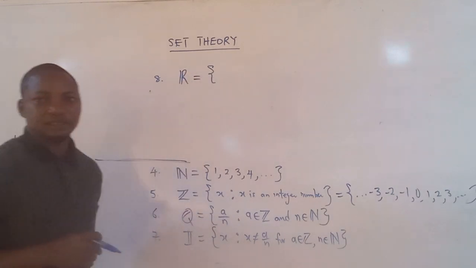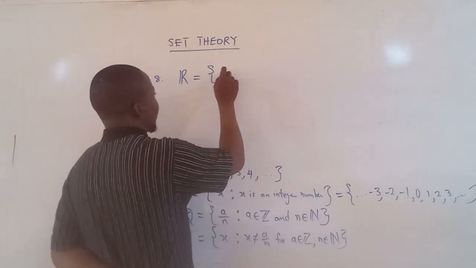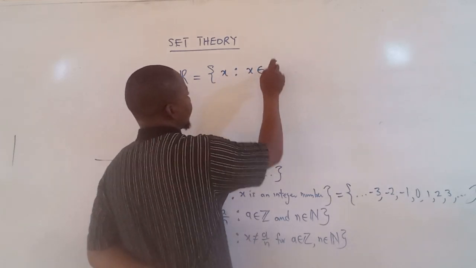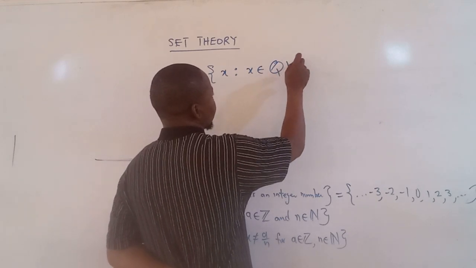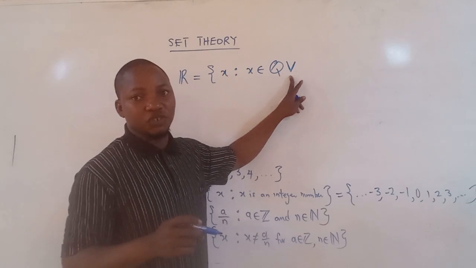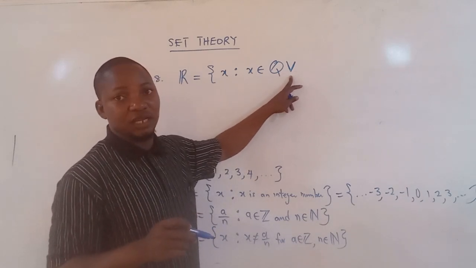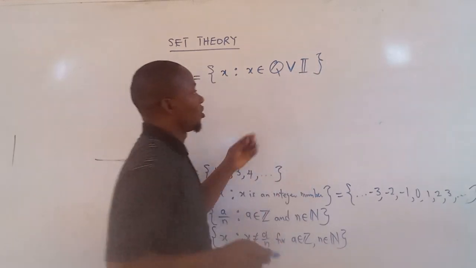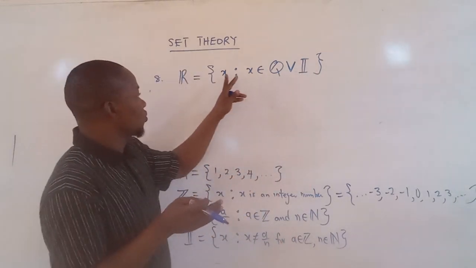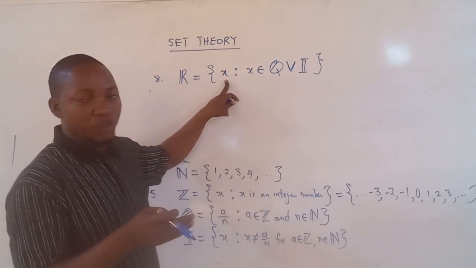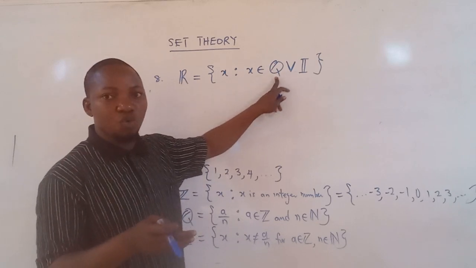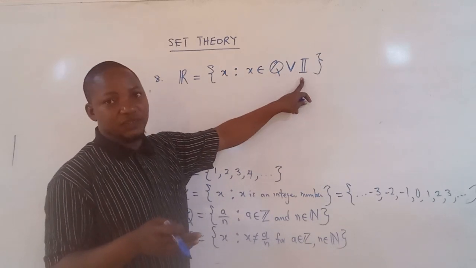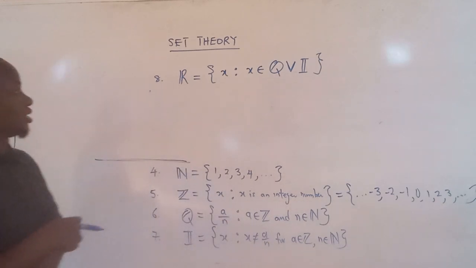We can write this as x such that x is a member of the set Q or I. This symbol is known as a disjunction in logic, and it's used to represent the union of two sets. So R is the set of x such that x is a member of Q or I. We know before now that Q is rational and I is irrational. So this is how we can get this.